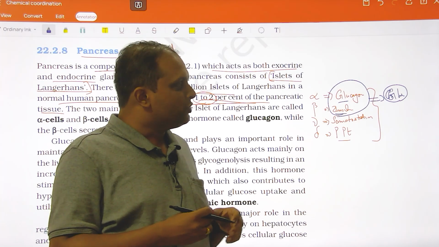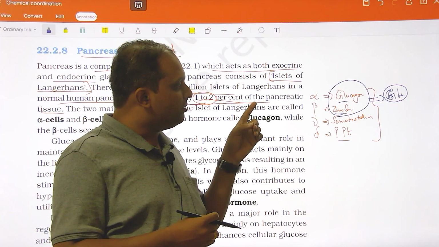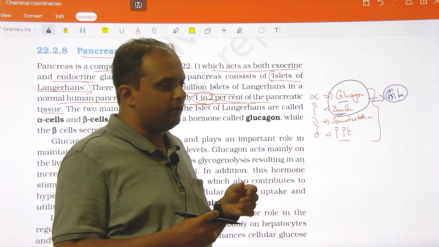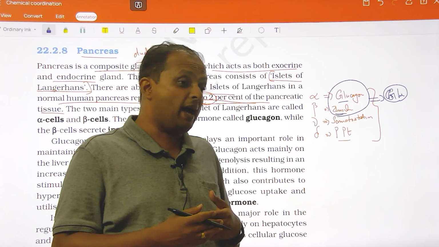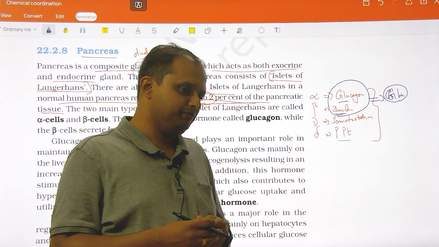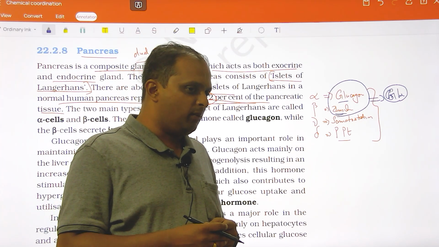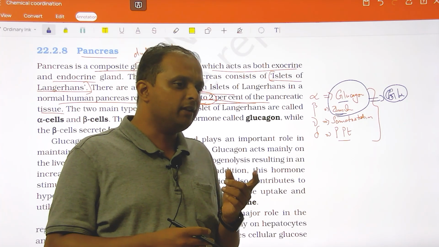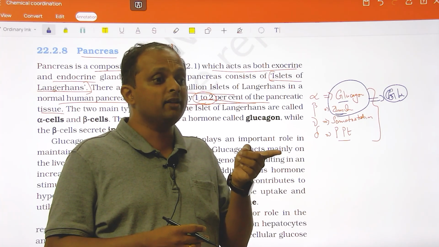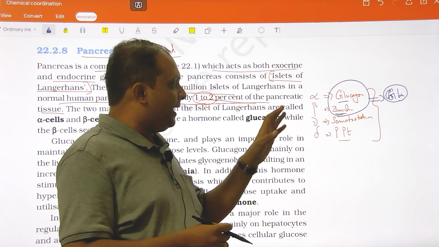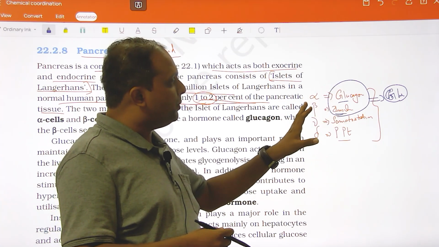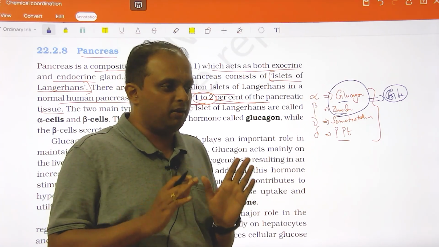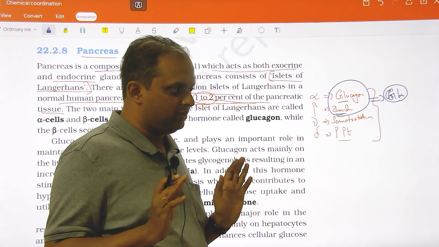So in this, glucagon and insulin, like we had yesterday, parathyroid hormone and calcitonin. Parathyroid hormone and calcitonin both play a role in calcium metabolism. Aldosterone is going to play a role in minerals, that is sodium and potassium, and water. Likewise, insulin and glucagon are going to play an important role in glucose metabolism. Clear, Arka? Right?